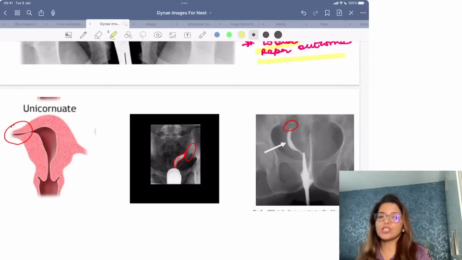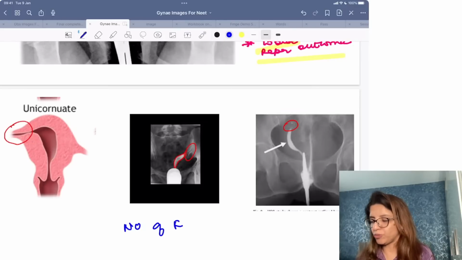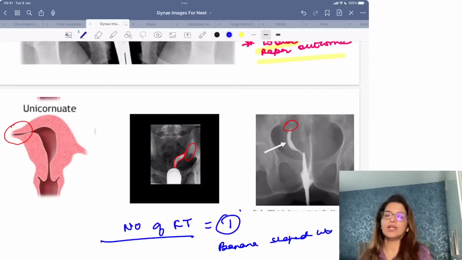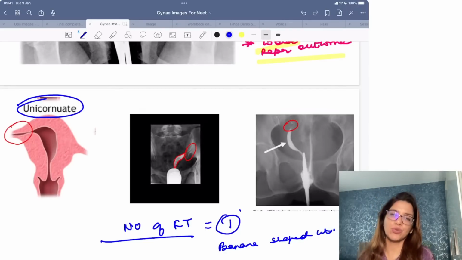Now, as I told you, whenever you are getting HSG images related to congenital malformations, the first thing which you have to see is the number of fallopian tubes. If the number of fallopian tube is 1 and you are getting a banana-shaped uterus, then that means it's a unicornuate uterus.